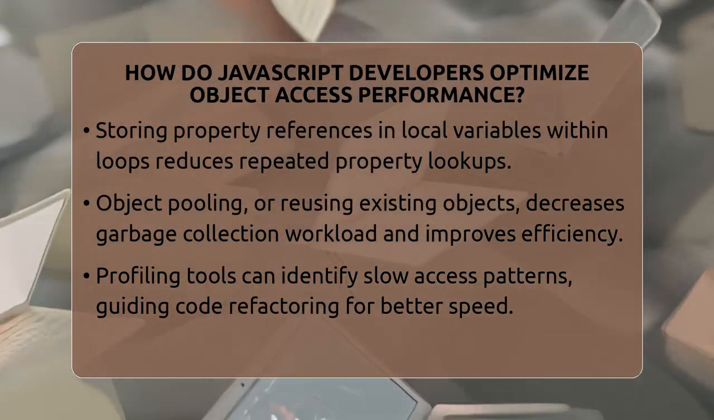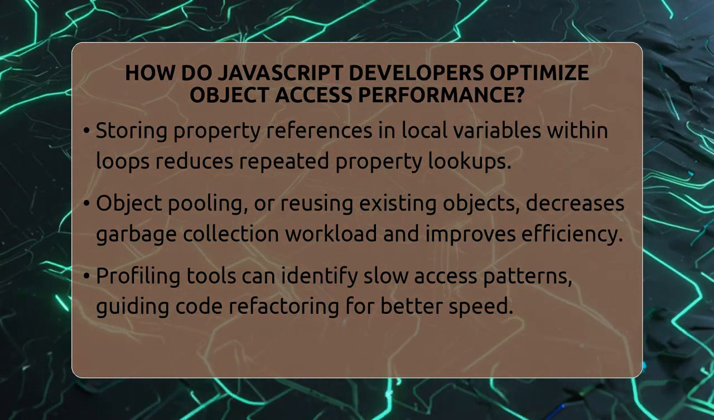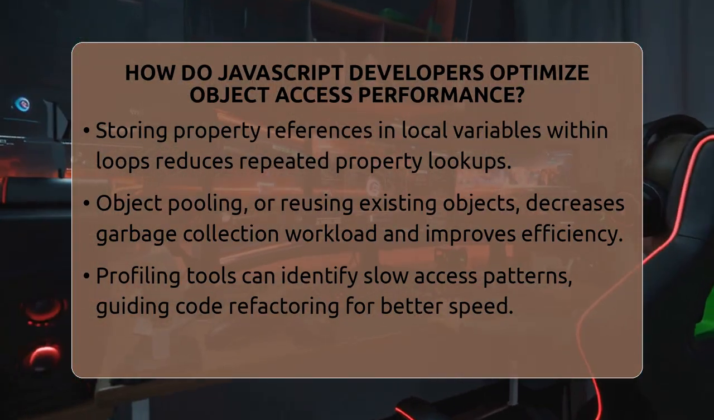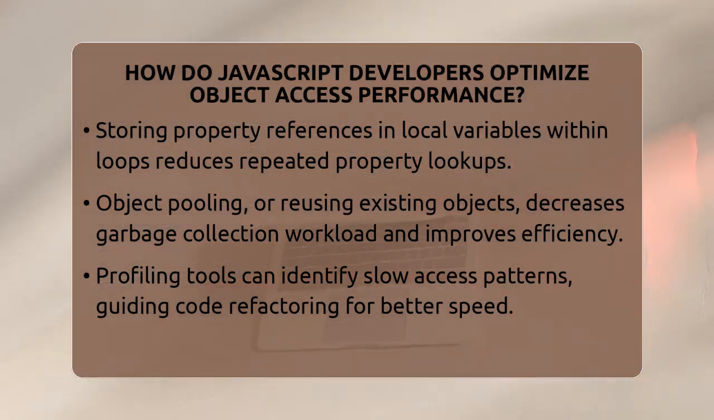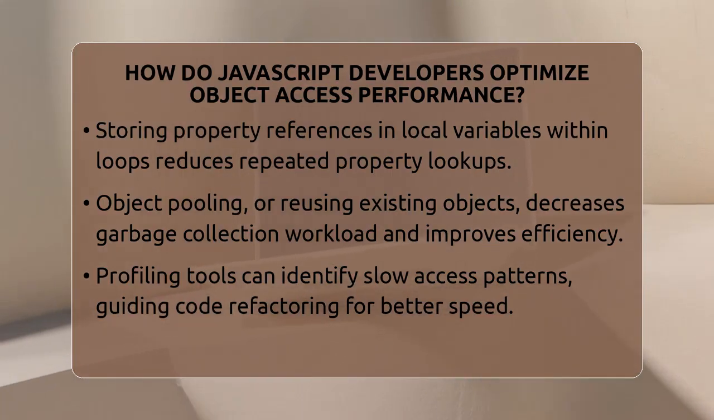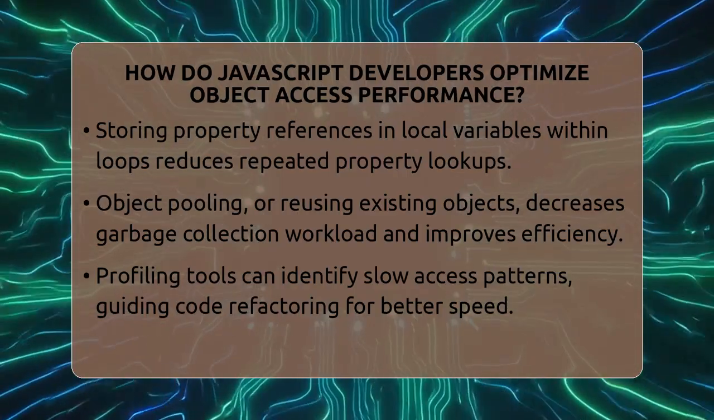Object pooling is also useful. Instead of creating new objects all the time, developers reuse existing ones. This reduces the workload on the garbage collector, which can slow down your program if it has to clean up many unused objects. Profiling tools help identify slow access patterns, so developers can refactor code to improve speed.